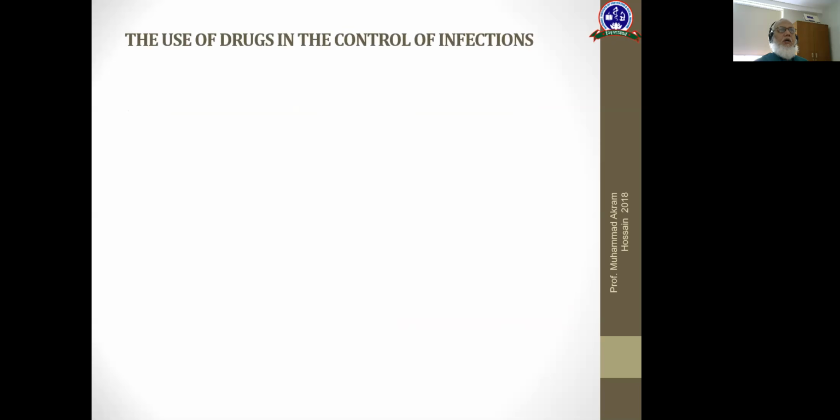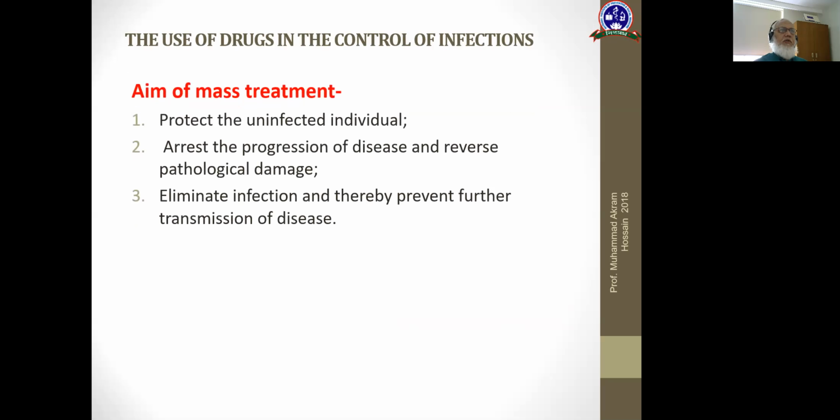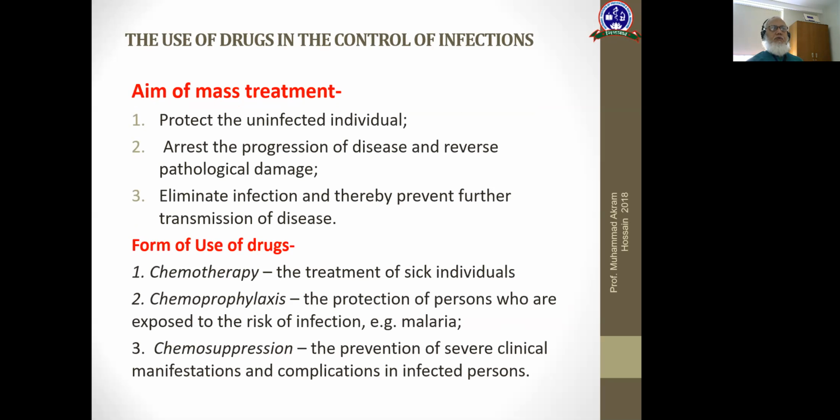So, the use of drugs in the control of infections, the aim of mass treatment. When we use drugs for mass treatment, they protect the uninfected individual, they arrest the progression of the disease, they reverse the pathological damage, they eliminate infection and thereby prevent further transmission of the disease. So mass treatment is sometimes very helpful, and a classical example in our country is use of albendazole for control of filarial infection.